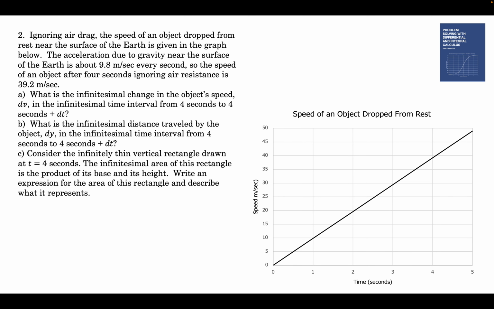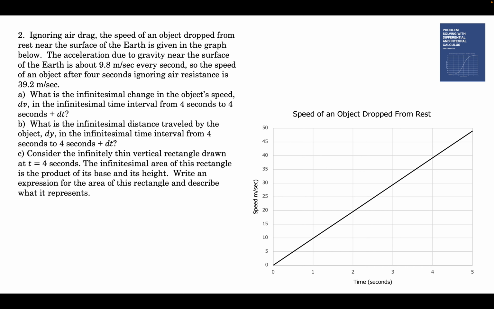If we drop an object from rest near the surface of the Earth, the acceleration due to gravity is about 9.8 meters per second every second. The speed increases by 9.8 meters per second every second, ignoring air resistance. So after 4 seconds, it's going 39.2 meters per second. After 1 second, it's going 9.8 meters per second. After 2 seconds, it's going 19.6 meters per second.